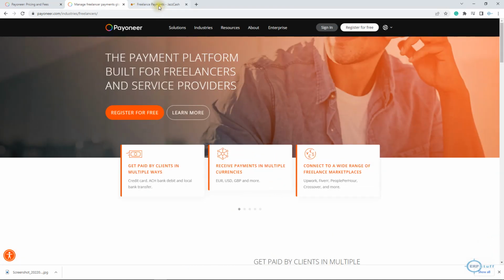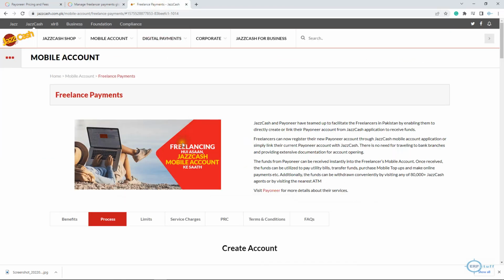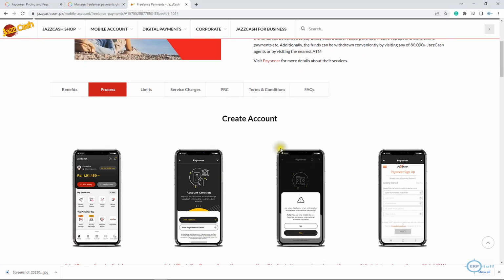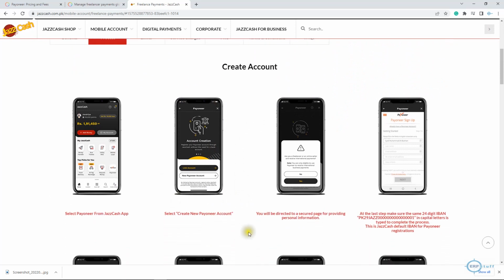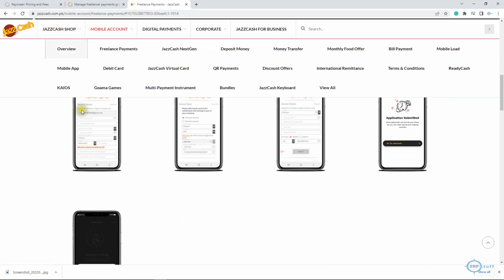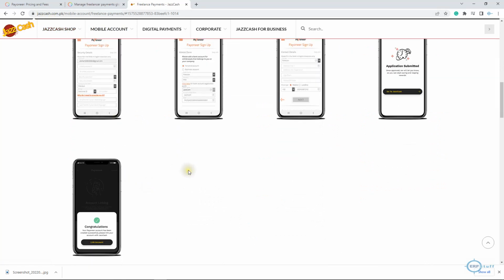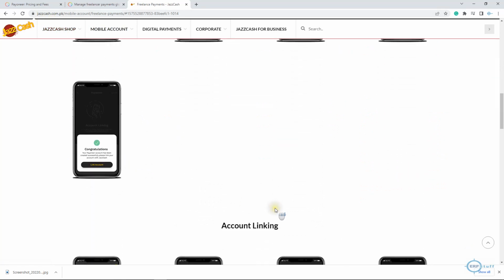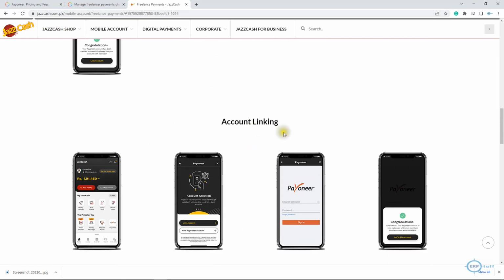Now, while sitting in Pakistan, you can even link your JazzCash account with the Payoneer account. For that, you will log into your JazzCash account. It has all the screenshots, so I thought better to share it here online. I will share these links under the video as well, which you can use. Okay, account linking.